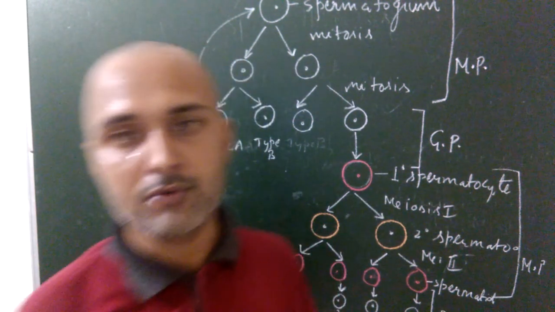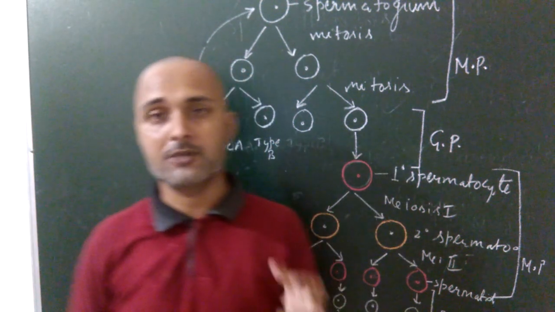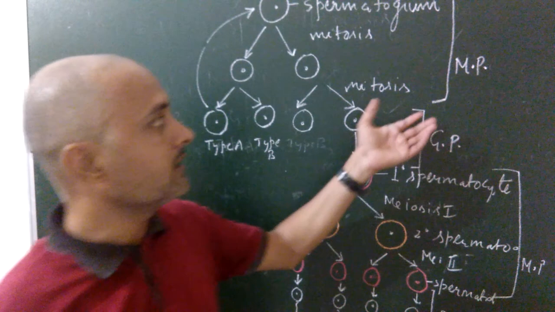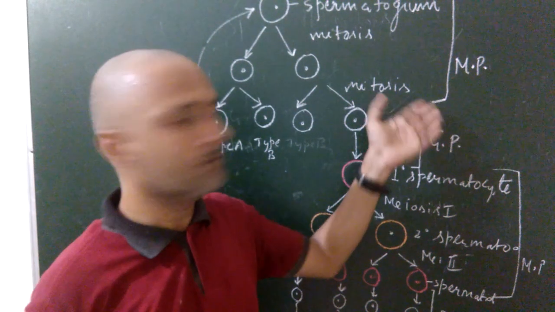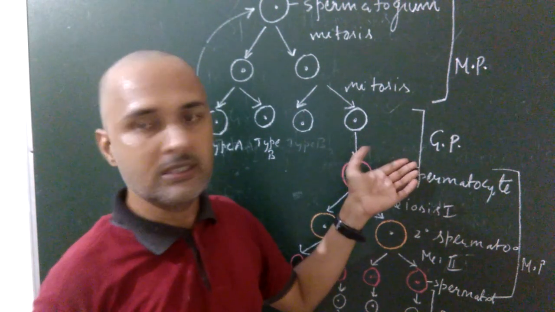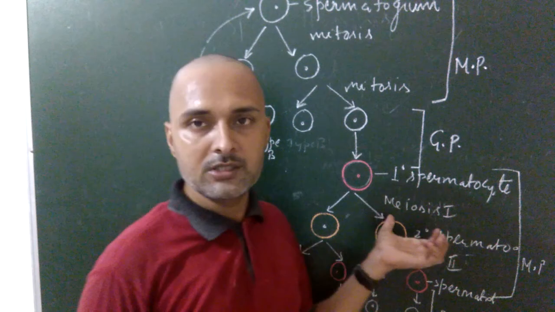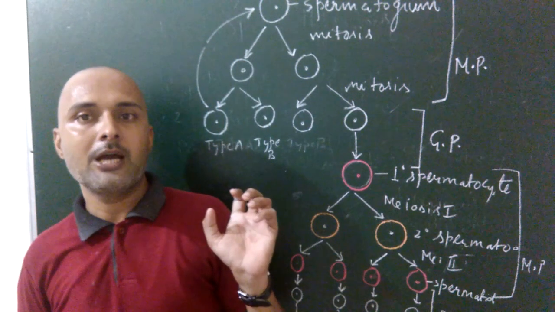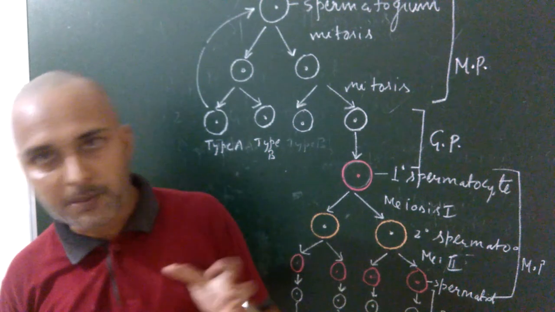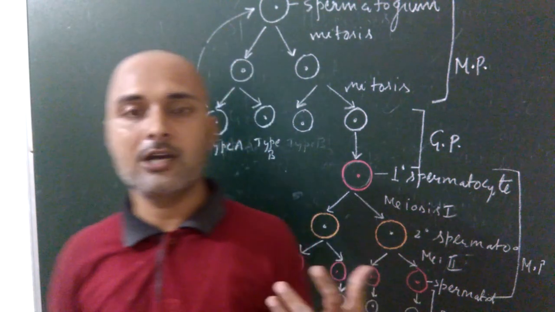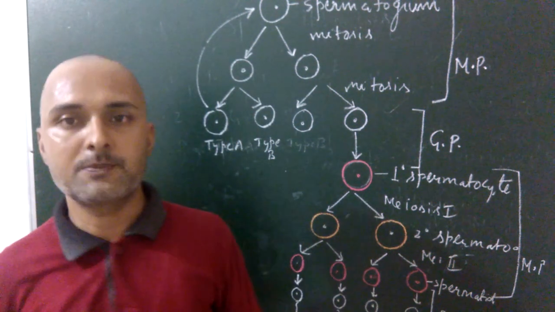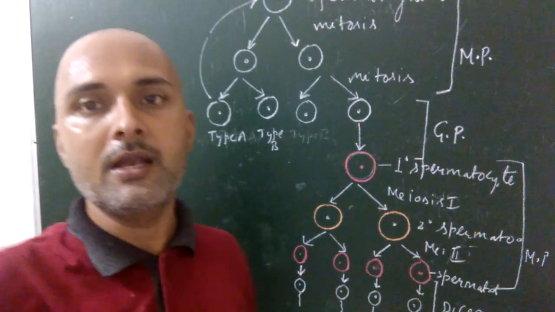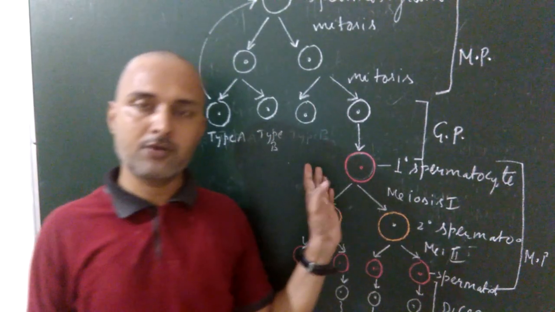So once again, recall there are four phases in spermatogenesis. The first phase is the multiplication phase, where the spermatogonium increases its number. In the growth phase, it increases its size. In the maturation phase, meiosis division takes place, and in the differentiation phase, spermatids are converted into haploid sperms. Each spermatogonium gives how many sperms? Four haploid sperms. Sperms are also known as the male gamete in the human male. So this is all about spermatogenesis.